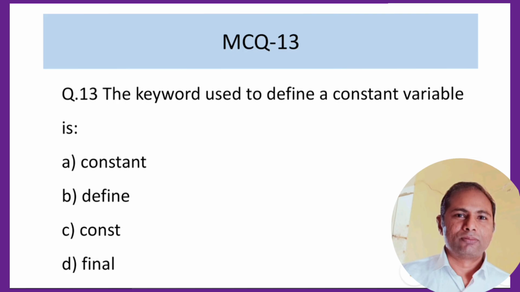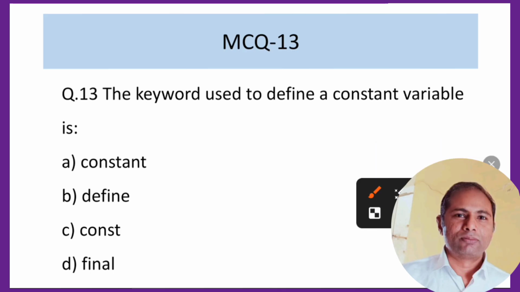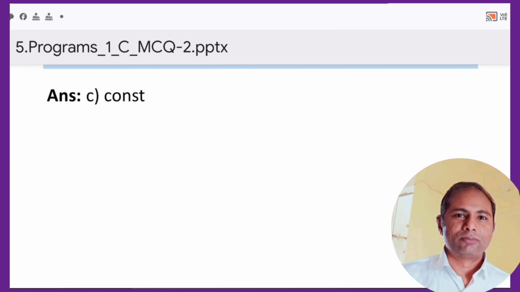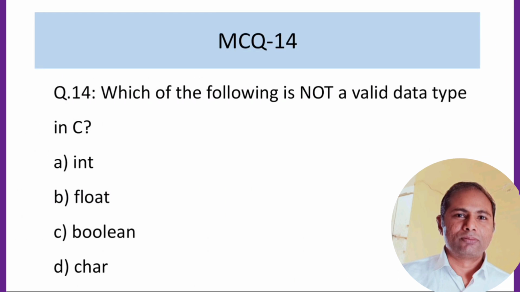Now if we move on, MCQ 13 is: keyword used to define a constant variable. The options are constant, define, const, final. I think for declaring anything constant, constant means we will not change it, it will not change. So we write const here in C. So I think we should go with the C option. So C is the correct answer. Now MCQ 14 is: which of the following is not a valid data type in C.